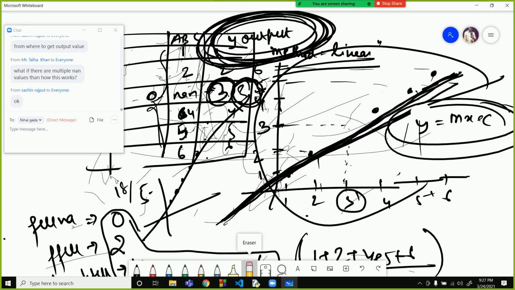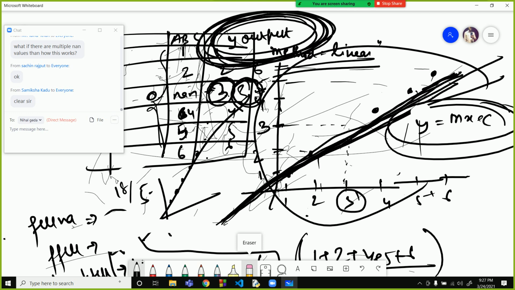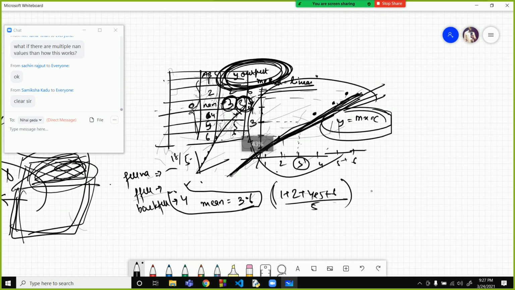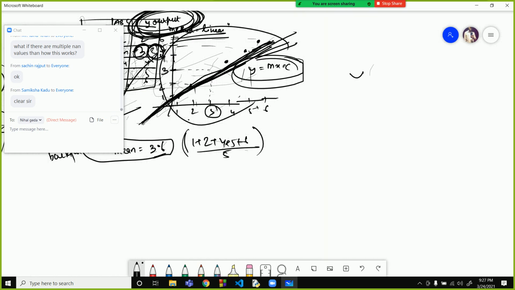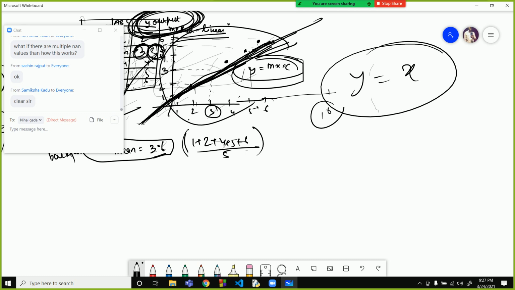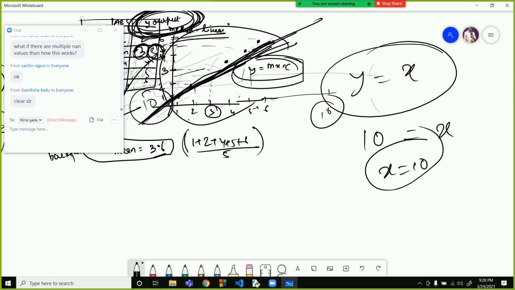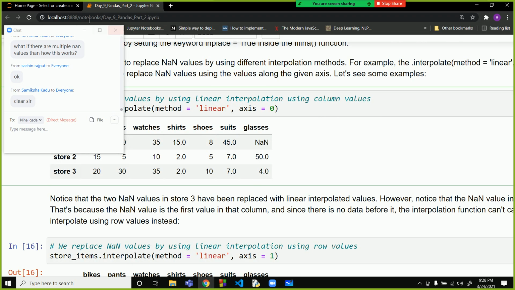What if there are multiple NaN values? Once you have plotted this line, you have the line equation. The equation of this line is y equal to x. Now if your y is, for example, 10 over here, if you have a NaN value for y equal to 10, what will happen? 10 will be substituted over here and we will get x, so x equal to 10. So for multiple NaN values, this line will be used, and we can find hundreds of values also. Now we will come back to the notebook, and you can see when we use the linear method over here.